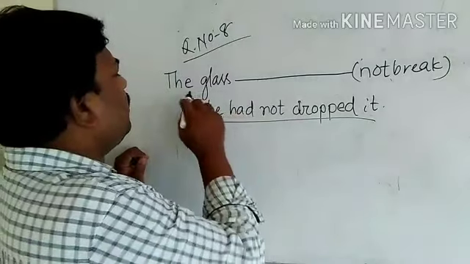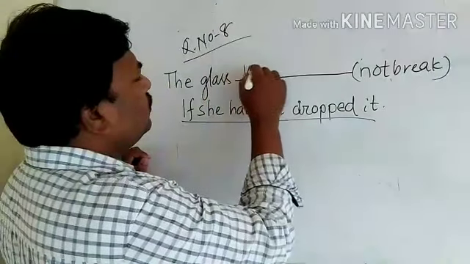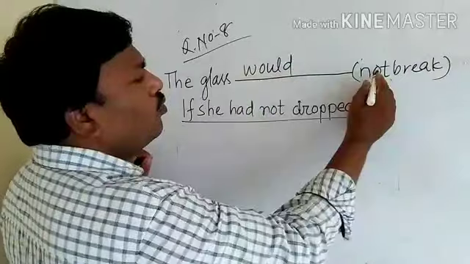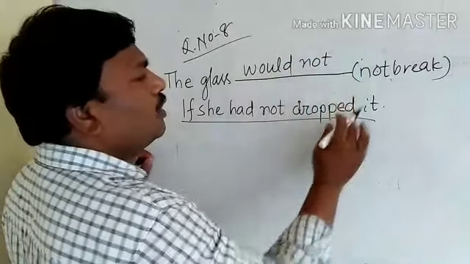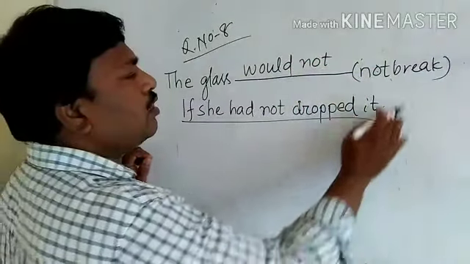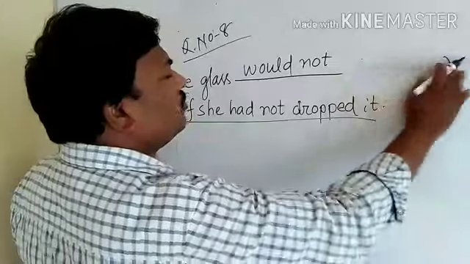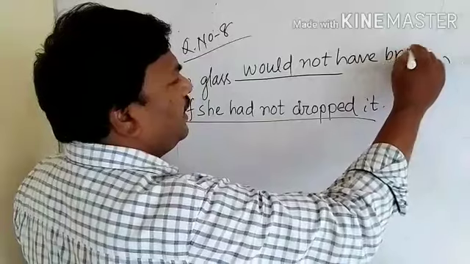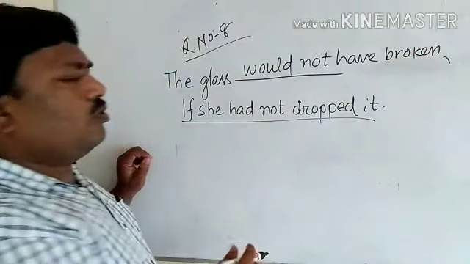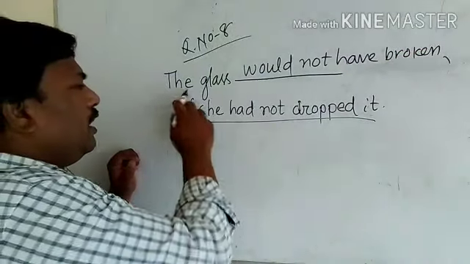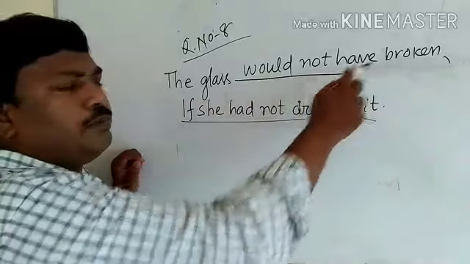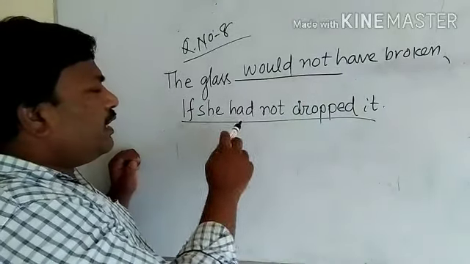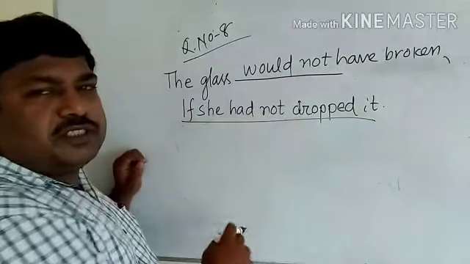So the answer is: the glass would not is there, so you have to use not. The V3 of break is broken. Would not have broken. Got the answer? The glass would not have broken if she had not dropped it.